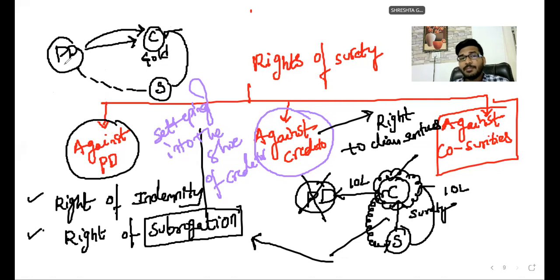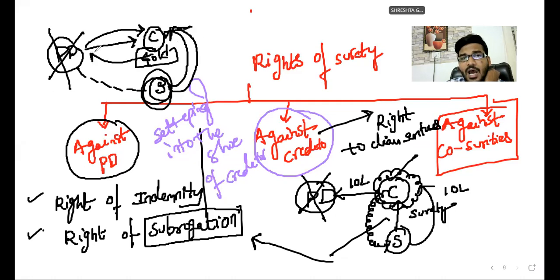So as on due date, the principal debtor fails to pay. Who is liable to pay? Surety is liable to pay. Then the surety pays the amount to the creditor. The moment the surety pays the amount to the creditor, the creditor returns the gold to the principal debtor, or returns the gold to the surety. This is the right available to the surety: whatever securities are held by the creditor, I have a right to claim securities. Yes, the surety has a right to claim securities after payment.